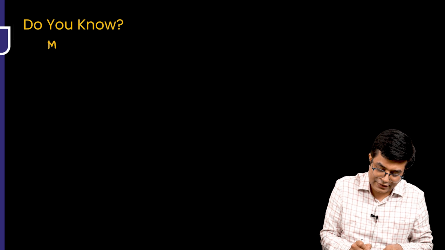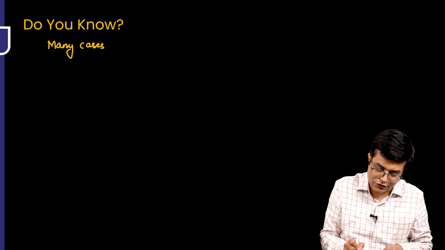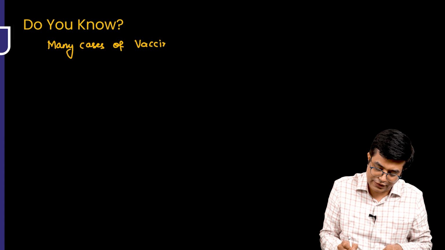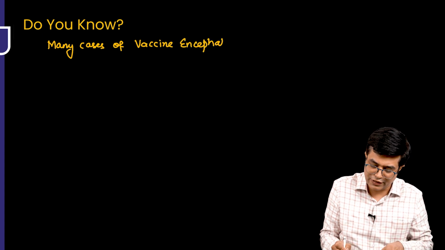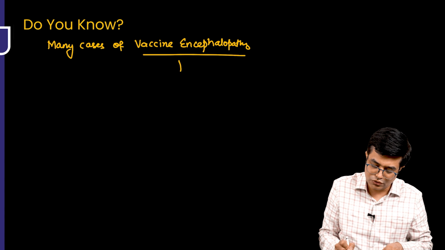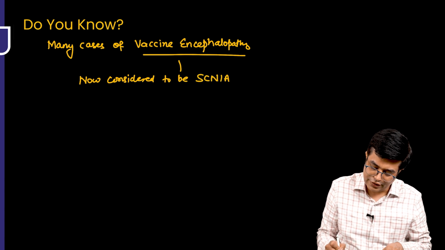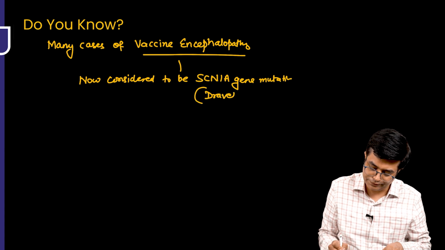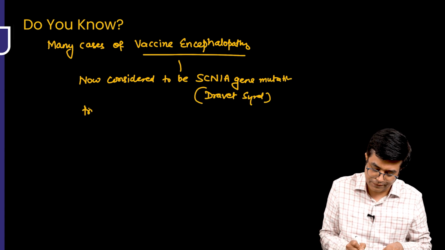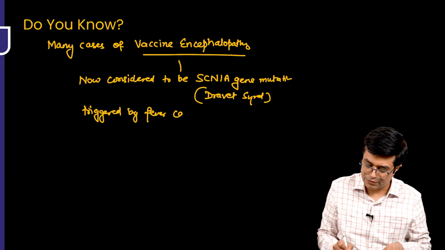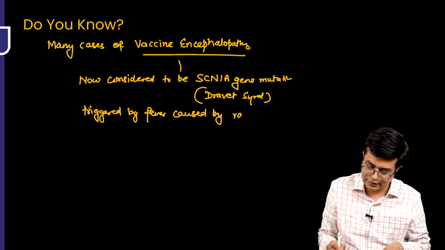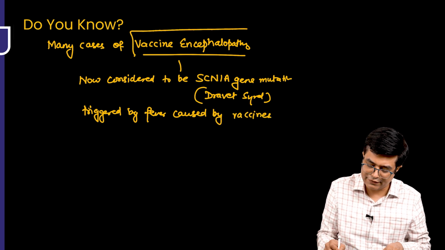That many cases of vaccine encephalopathy, which were previously labeled as vaccine encephalopathy, are now considered to be SCN1A gene mutations, that is Dravet syndrome, which is triggered by fever caused by vaccines. That doesn't mean that vaccine encephalopathy is not a term.